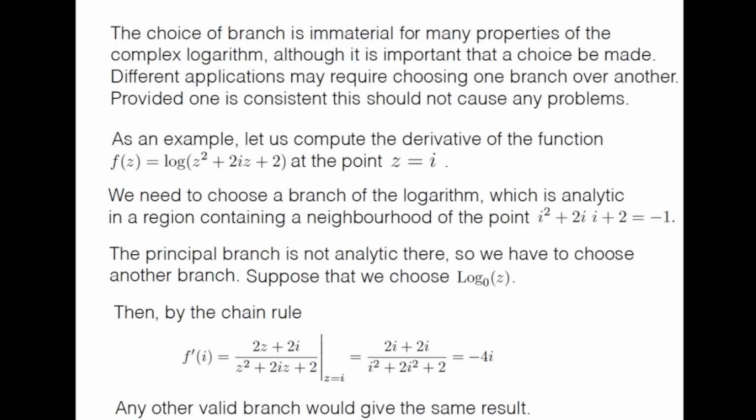Let me just stop here, because other properties of the log function, its Riemann surface, etc., are a little bit more advanced topics, and let me not discuss them here. But this was the basic thing that one should know when you talk about the complex logarithm function.